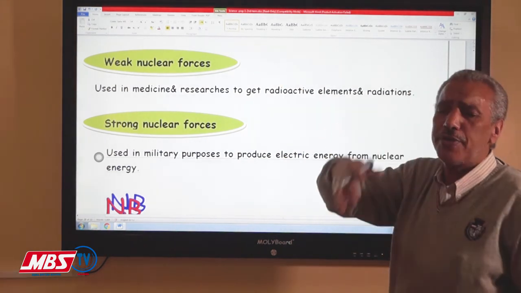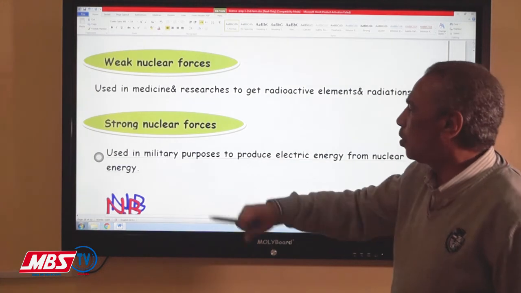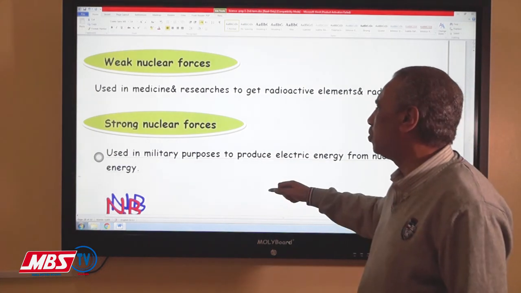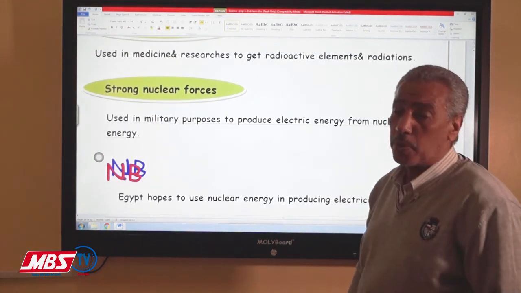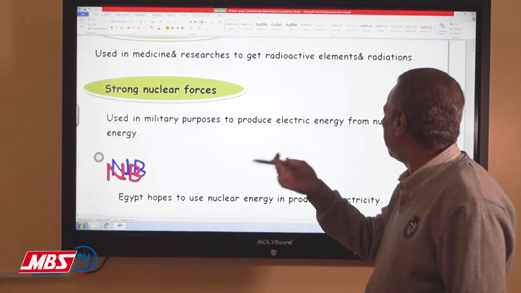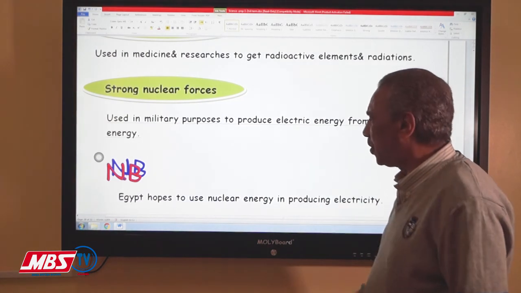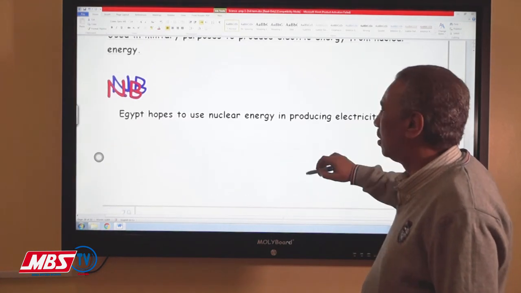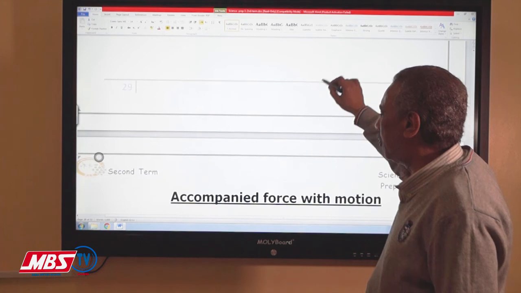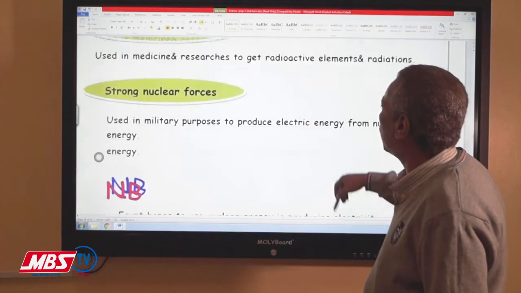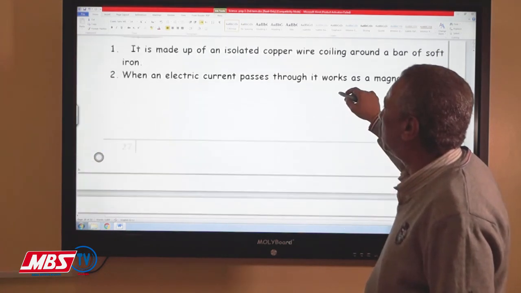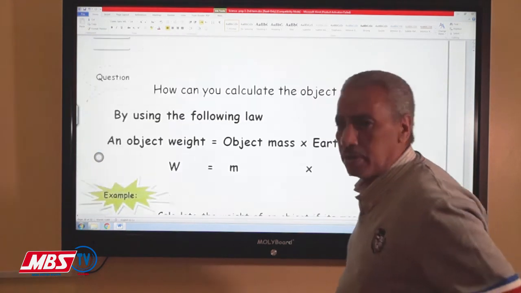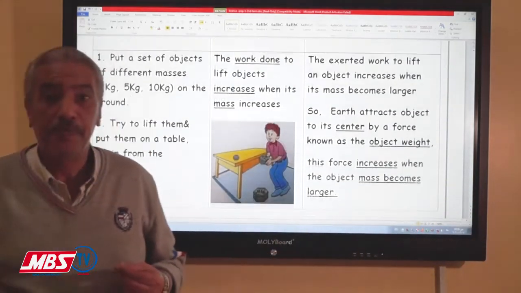Medicine and the different research in radioactivity. The strong nuclear force, of course, they are using in military purposes to produce the nuclear bomb and producing nuclear energy. Okay? These are all the different types of the universal forces.